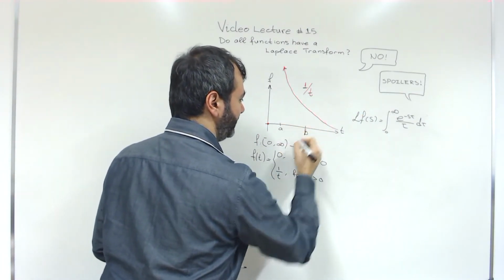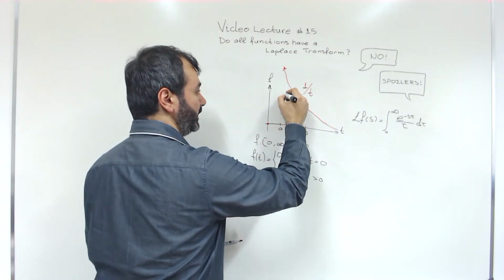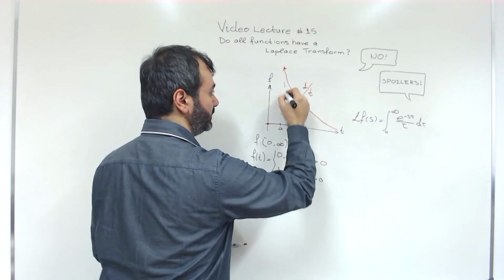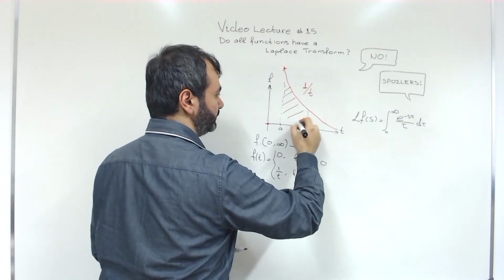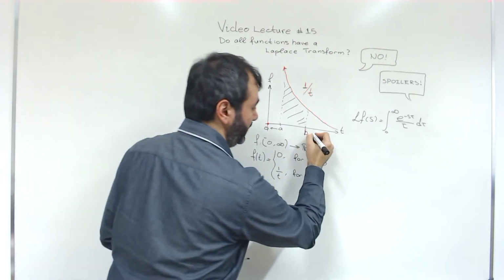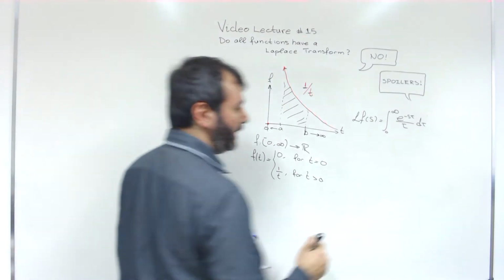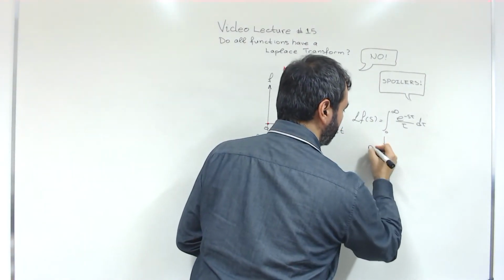And we have explained that this integral from 0 to infinity is the following area from a to b, as we take a go towards 0 and b go towards infinity. Now I'm telling you that this integral diverges.